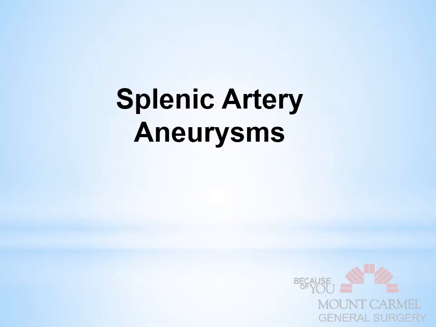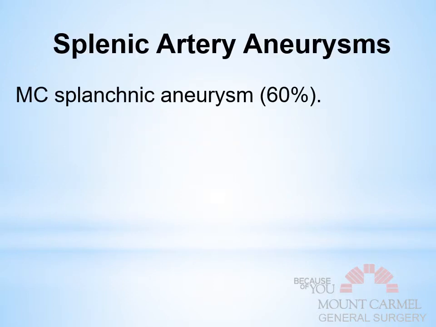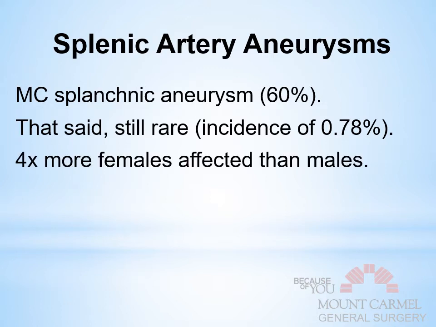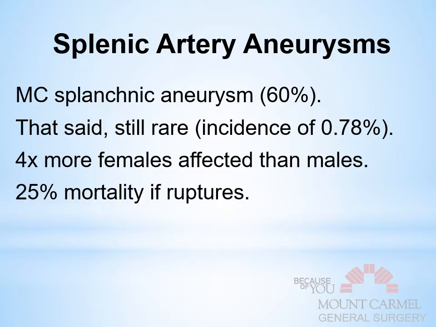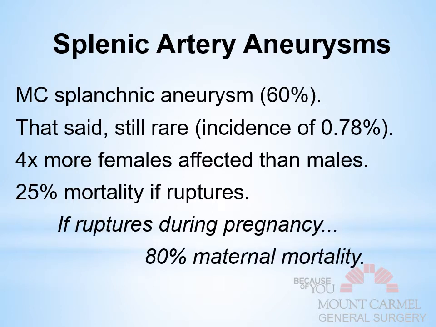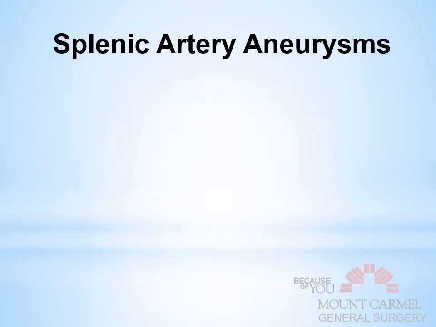Let's start with the splenic aneurysms. Splenic artery aneurysms are the most common splanchnic aneurysms, so 60% of those. That said, they're still pretty rare. The incidence is actually 0.78%. So let's say less than 0.1%, or less than 1 out of 1,000 at autopsy. 4 times more females are affected than males. 24 or 25% mortality if it ruptures. Now here's the key. If it ruptured during pregnancy, it's 80% maternal mortality, and 90% fetal mortality, okay?